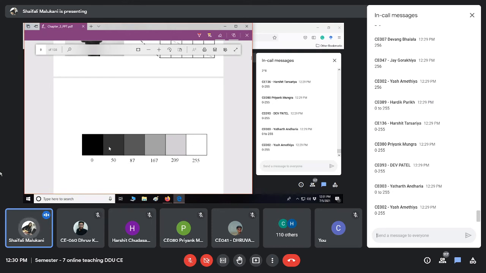So in the entire range, the intermediate grayscale range can be represented by intermediate values. As the value goes nearer to 0, they will become darker. As the values become nearer to 255, if it is 8 bit, they will become a whiter shade, a light gray shade. And around the intermediate value 128, that means they are gray color, proper gray color, right?